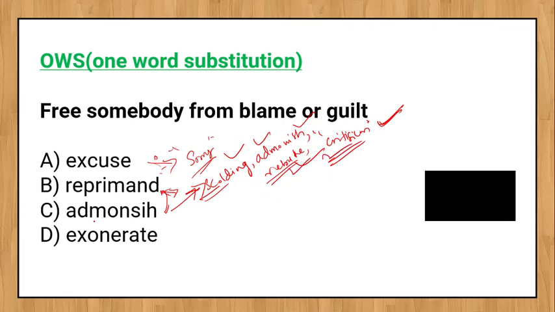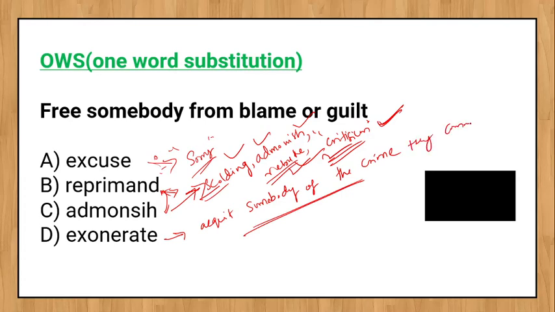Okay, what is the meaning of exonerate? Exonerate means acquit somebody of the crime they commit. Free somebody from blame or guilt. So that has a close meaning. This is the one substitution. Exonerate.